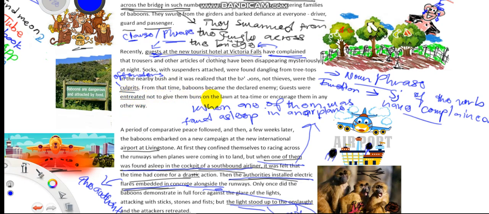And then the second one, the following word, we are looking for: guests are entreated not to give them buns on the lawn at tea time or encourage them in any other way. This would imply that often during tea time, guests who come to the Victoria Falls are entreated not to give them any of these things.